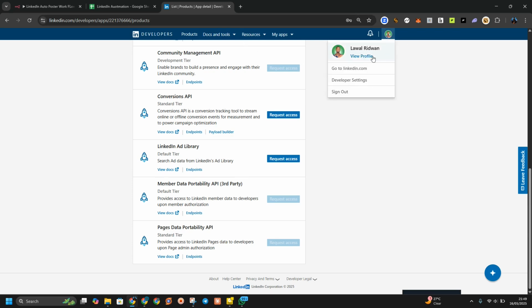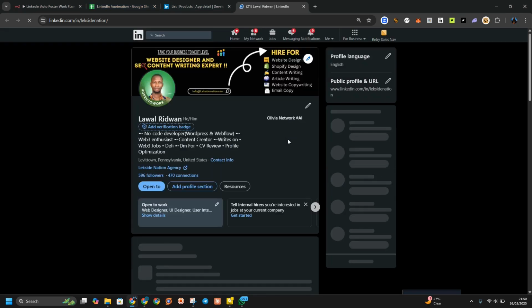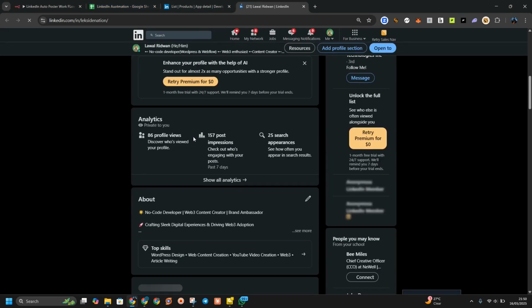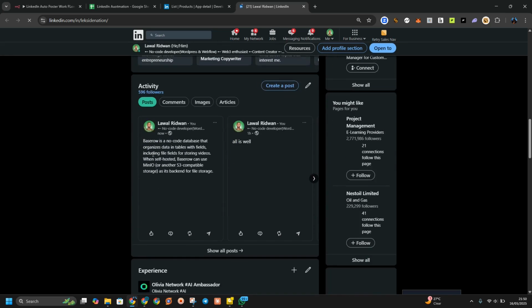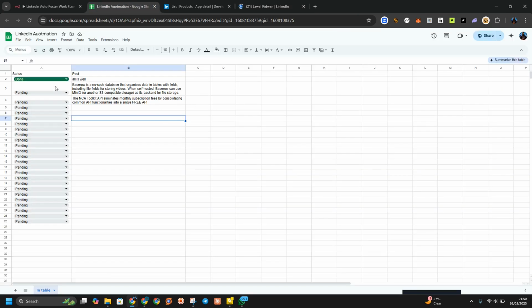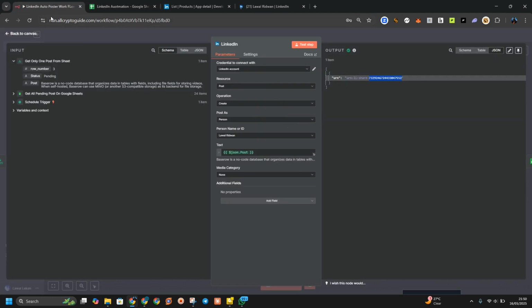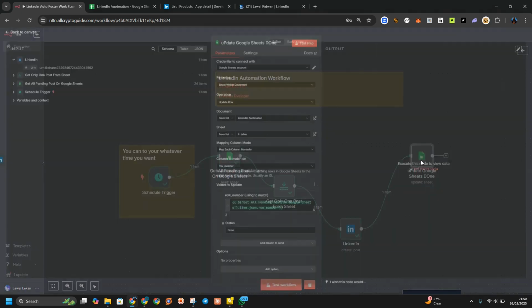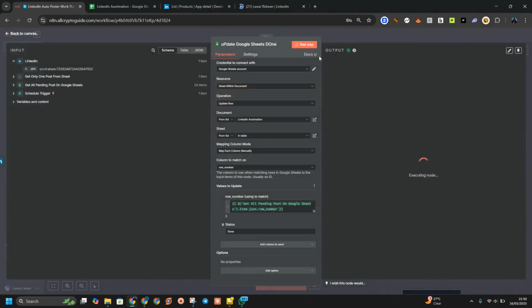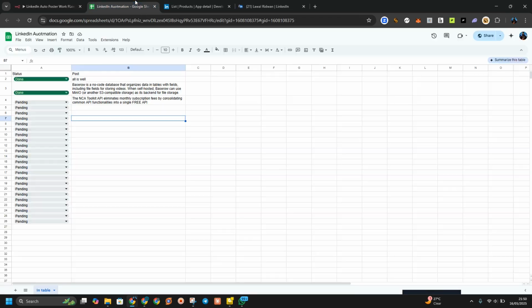So let us go to my profile or go to LinkedIn to check. So right now on LinkedIn, you are going to see the post here. As you can see, base is no code automation, blah, blah, blah. It is set. Now, we want to make sure that this thing will not be posted again. And we are going to update our Google Sheets. Click on update our Google Sheets, and this one is going to be set to done. As you can see, it's not going to post this thing ever and ever again.